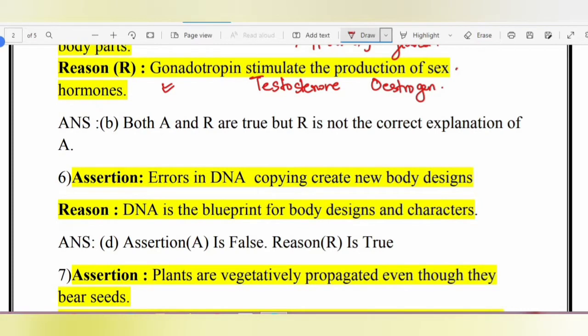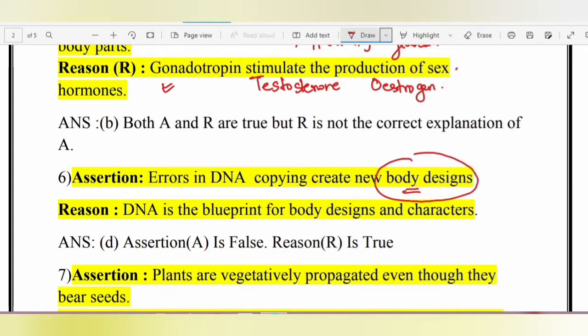Assertion, errors in DNA copying create new body designs. Reason, DNA is the blueprint for body designs and characters. Okay. So errors in DNA copying create new body designs. Is it true? It is false, because errors in DNA copying lead to genetic variations, but the body design remains